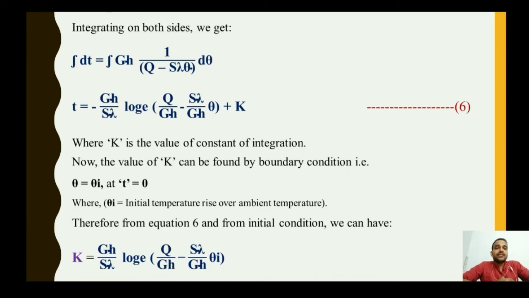Whenever we get the value of k, we have to find that value of k by putting in certain boundary conditions. Boundary conditions are nothing but the initial and final conditions. The initial condition can be considered as theta equals theta I. Again, theta is nothing but the value of temperature.